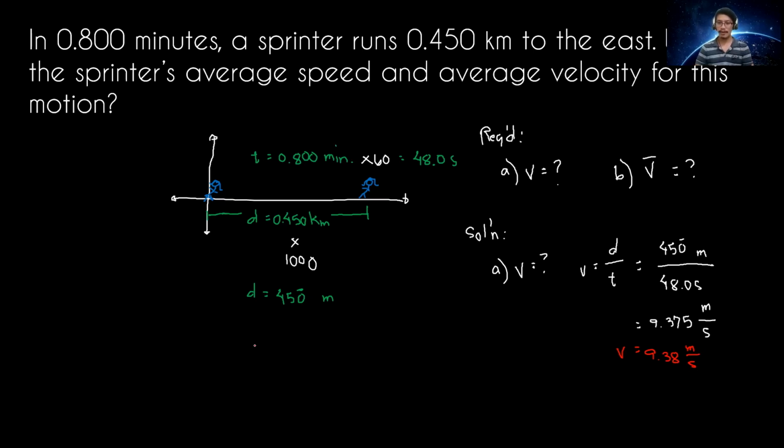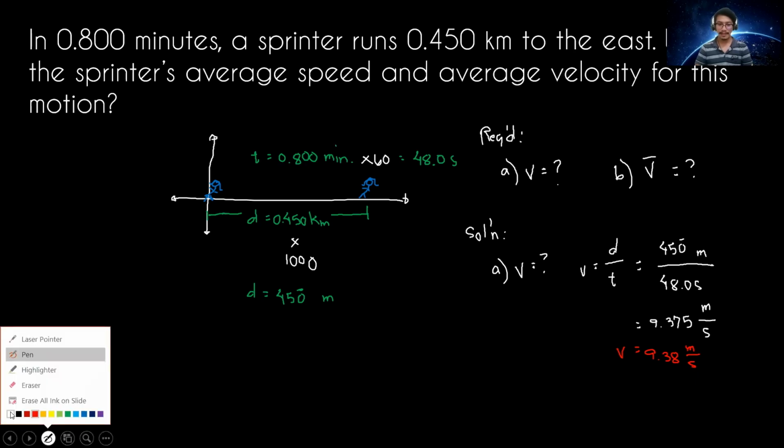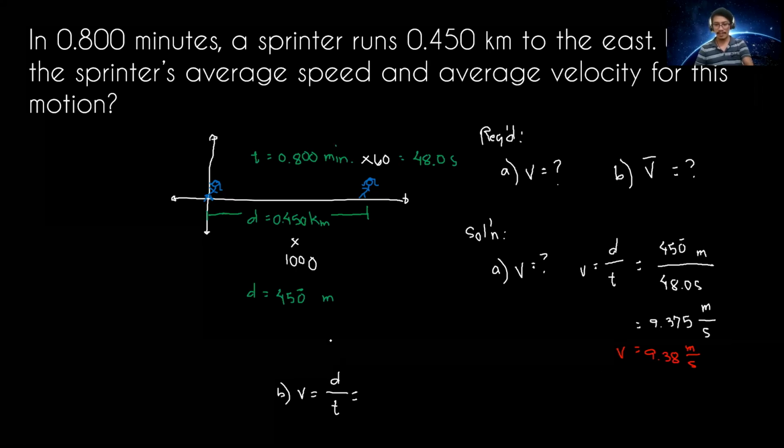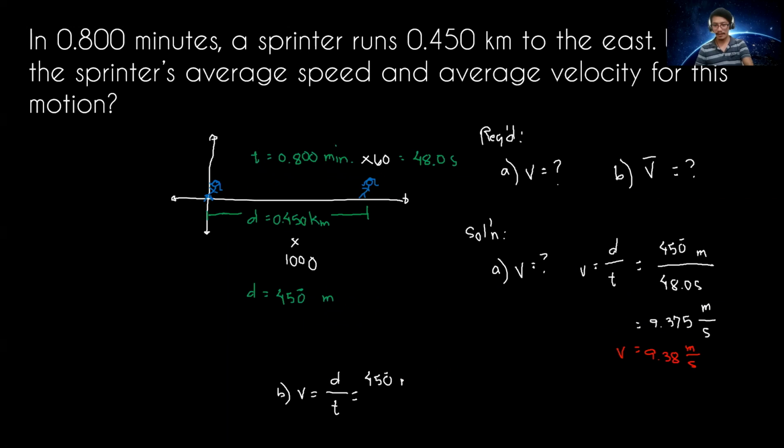Now, how about our velocity? Remember, average velocity is equal to the total displacement divided by the total time. Our displacement is 450 meters, with the 0 significant. Since this is displacement, we are going to consider its direction. Going to the east, to the right.